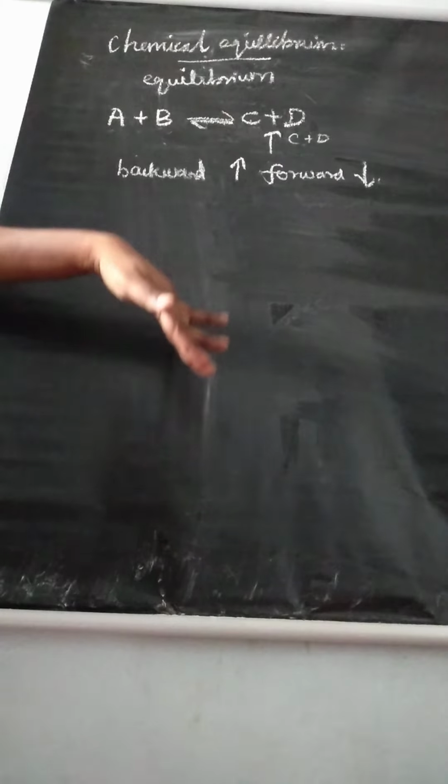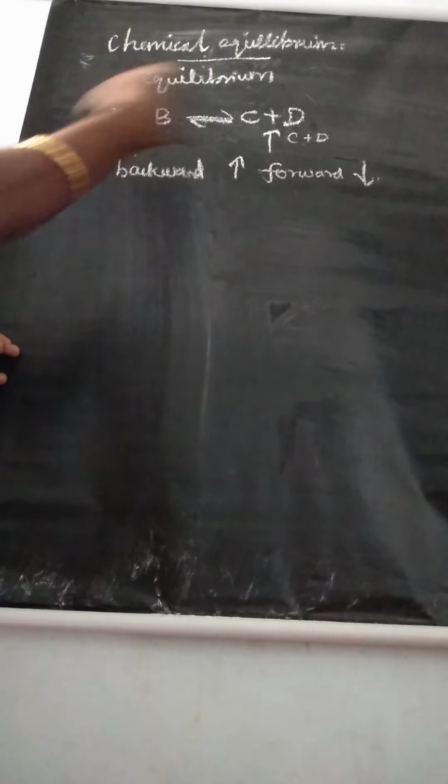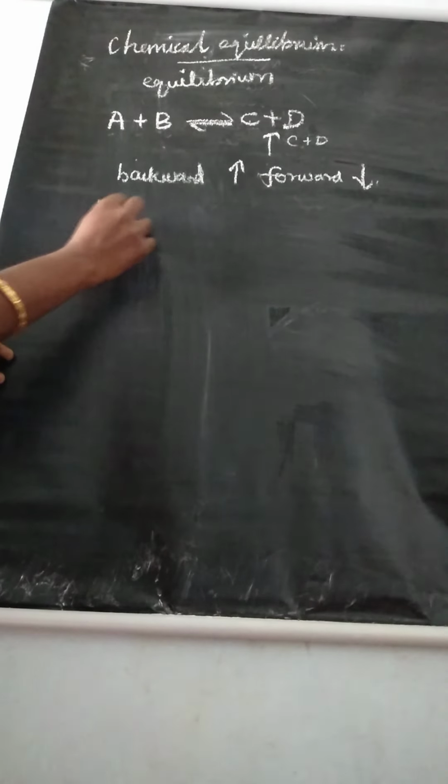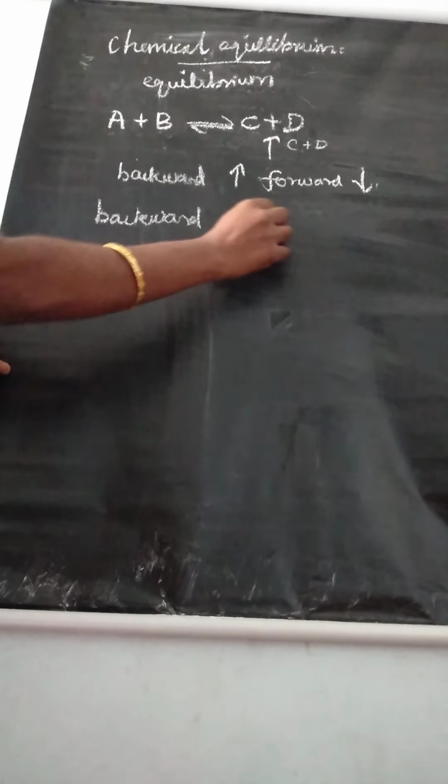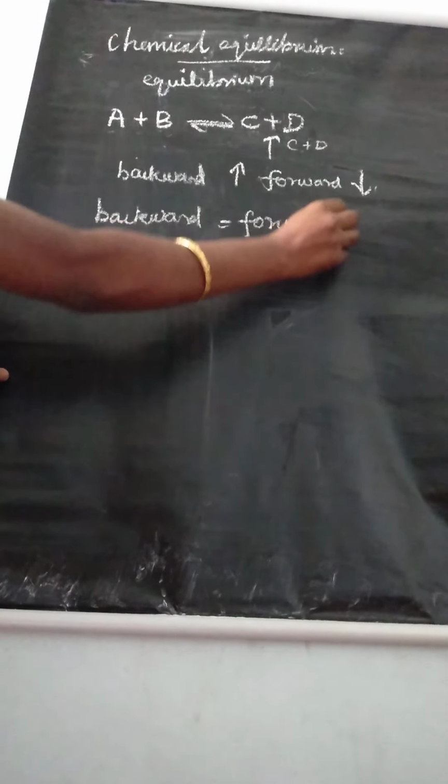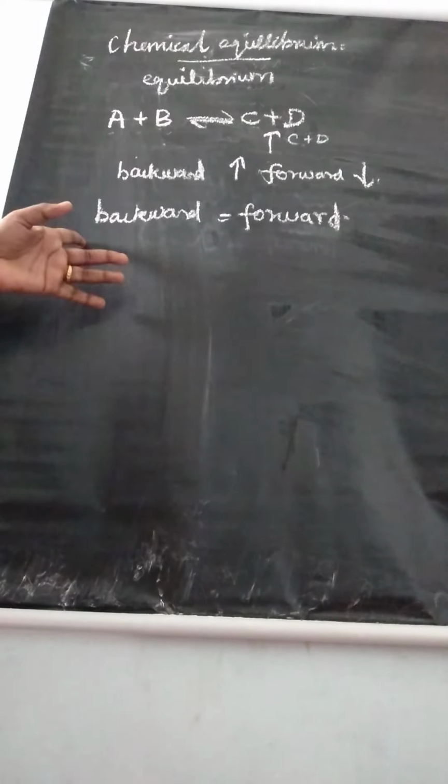Finally, the rates of the backward and forward reactions become equal. This is what we call chemical equilibrium.